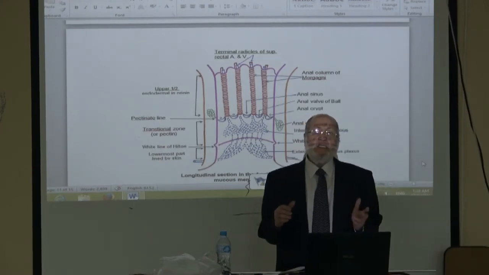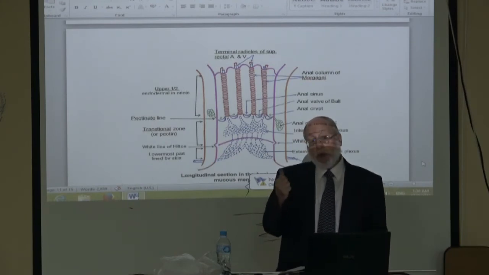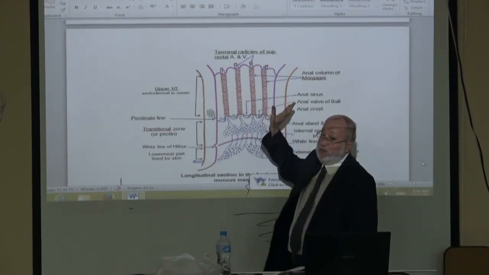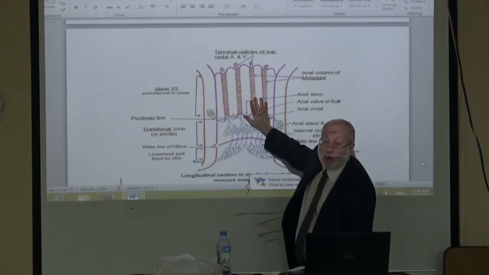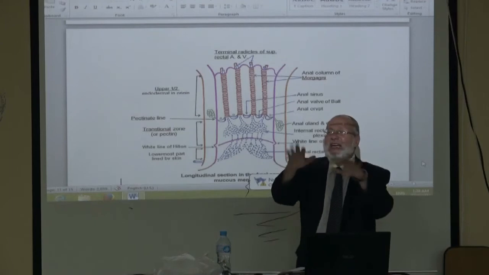Internal piles or hemorrhoids may be due to a detectable cause, like portal hypertension and the opening of portosystemic anastomosis. If there is a detectable cause, it is called secondary piles, which is very rare.